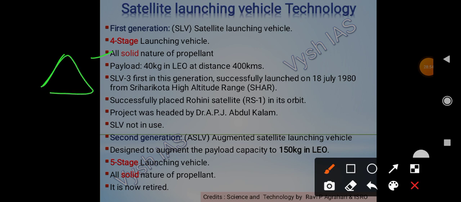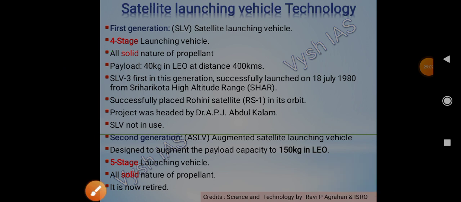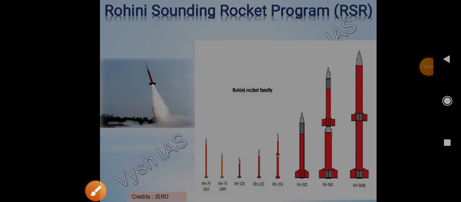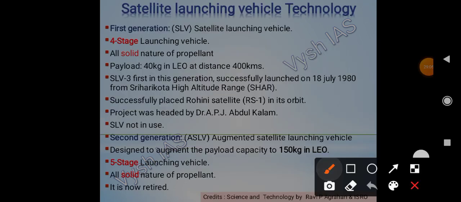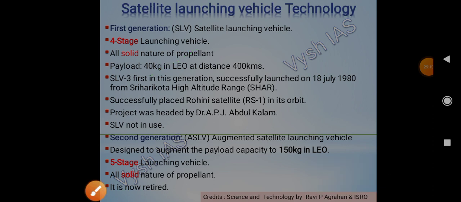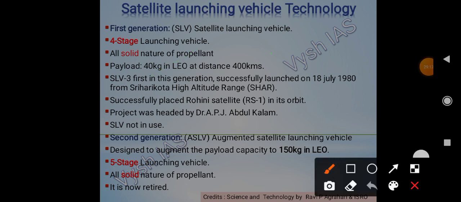Payload means the spacecraft or satellite which has to be delivered to space. How much could it take? At that time it was 40 kgs and a distance of 400 kilometers. 400 kilometers we know is low earth orbit, right?